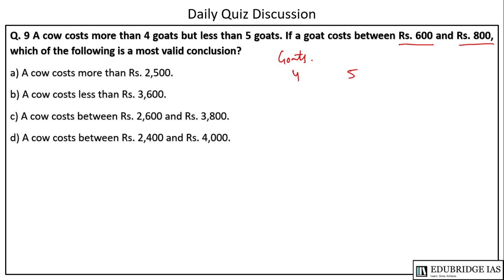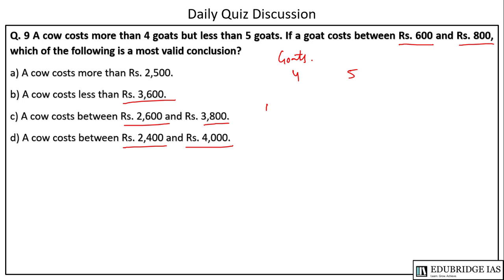A cow costs more than 2500. A cow costs less than 3600. A cow costs between 2600 and 3800. A cow costs between 2400 and 4000.